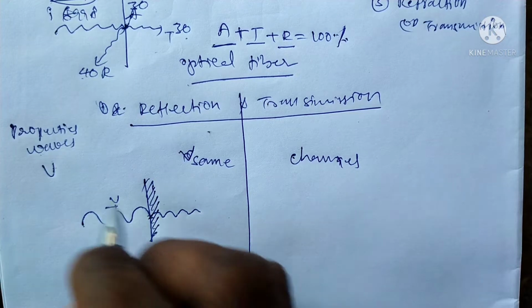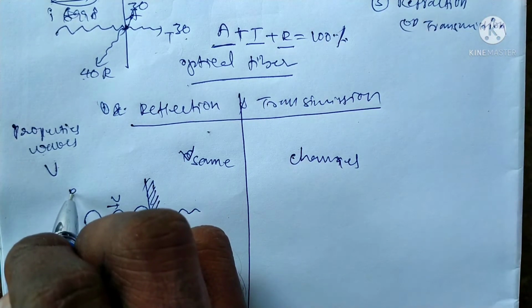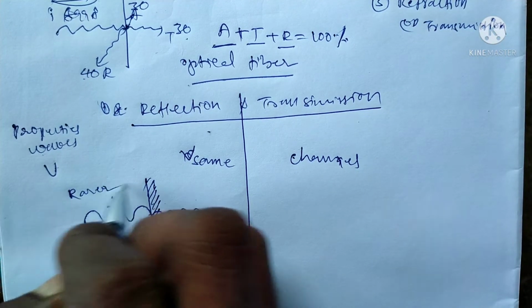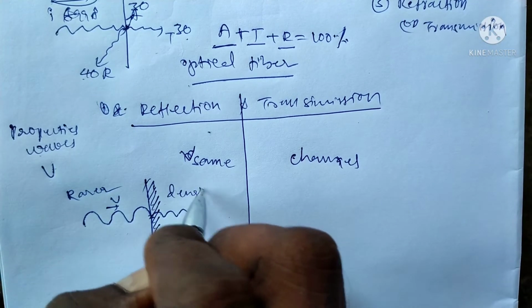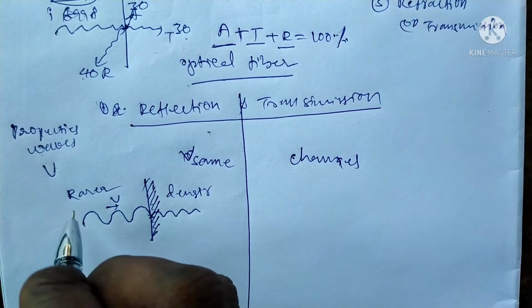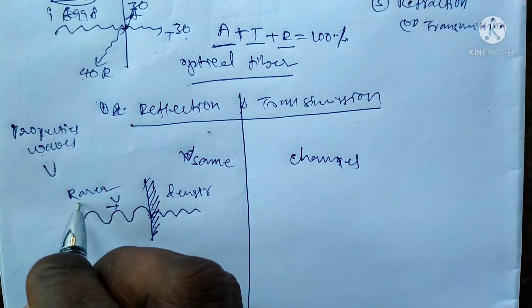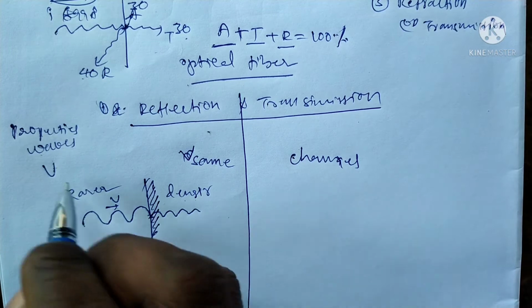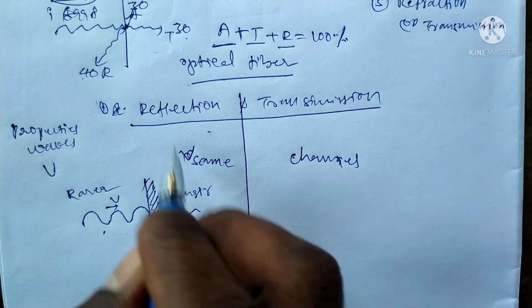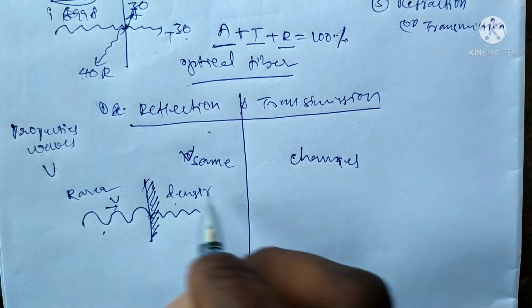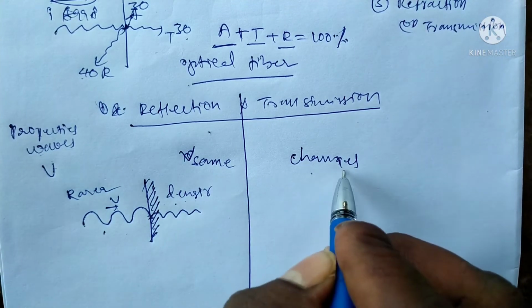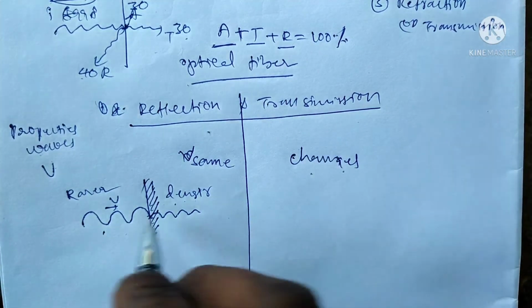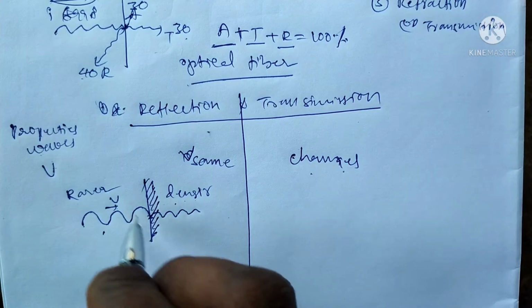This is a rarer medium, and this is a denser medium. The wave is traveling from the rarer medium to the denser medium with velocity v. The velocity is v for the reflected wave, but the velocity can change in the transmitted wave, in the denser medium.